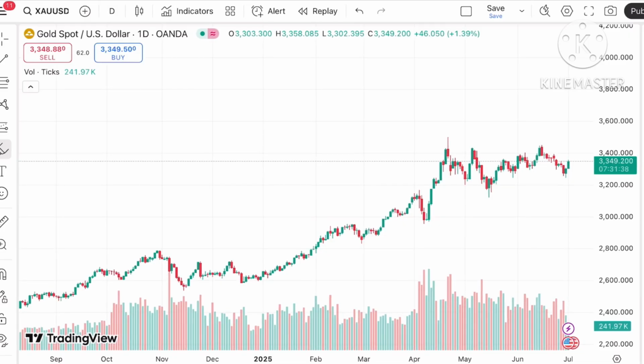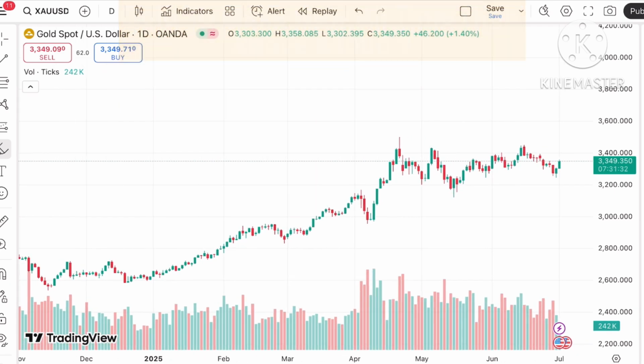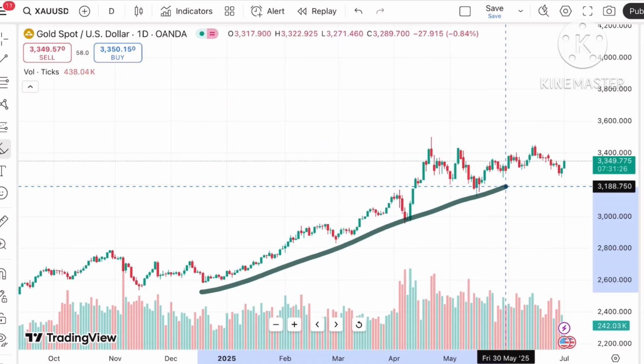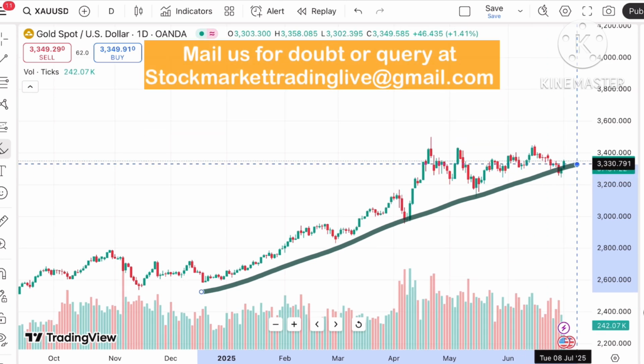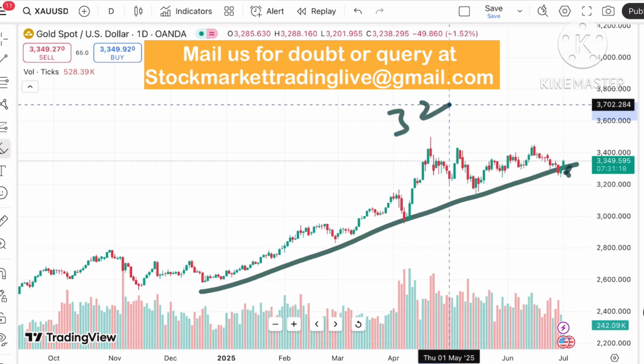So today in this video I'll explain how the price of gold has moved in the last 2 days and how the price of gold can move in the next 2 days. If you look at this particular chart, what I've clearly explained is that there is a continuous upside. And if you look at this trend, after this particular level, we have seen the price going below a level of 3294.